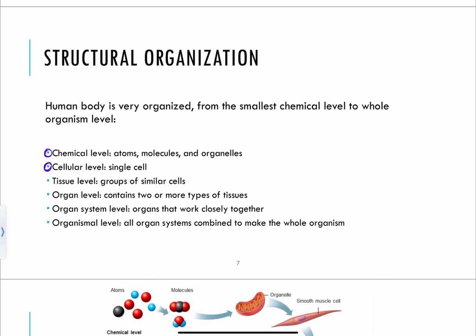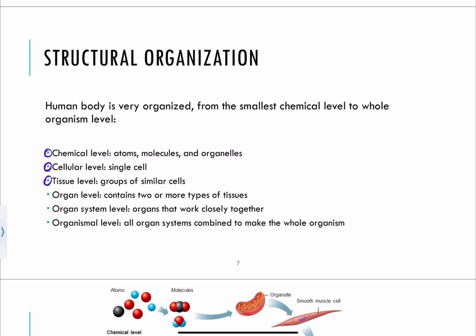So, for example, we do have unicellular organisms; some protists and bacteria can be found there. However, more complex organisms are multicellular, so they can move on to the next level, which would be the tissue level. Basically, tissues are groups of similar cells, usually the exact same cell.